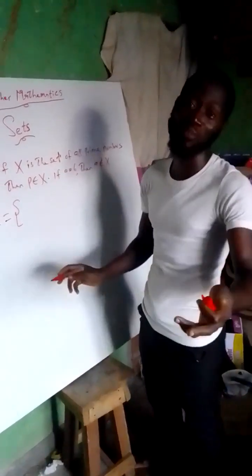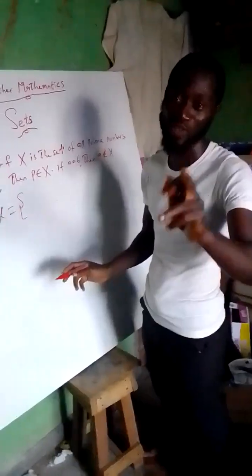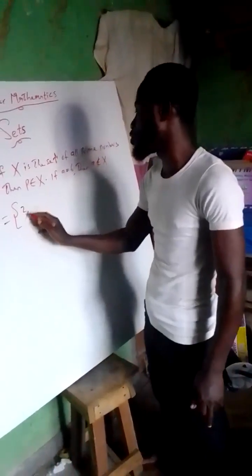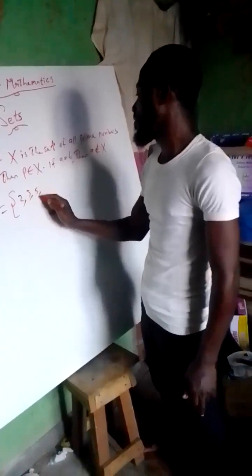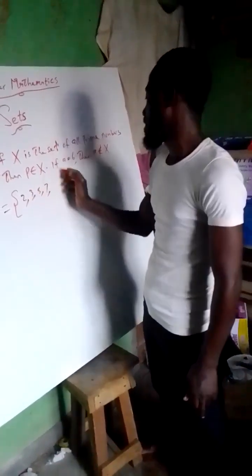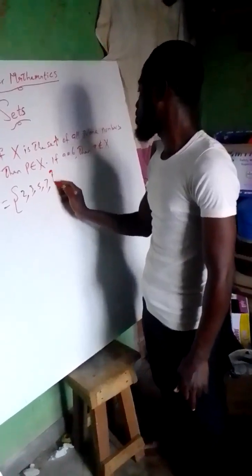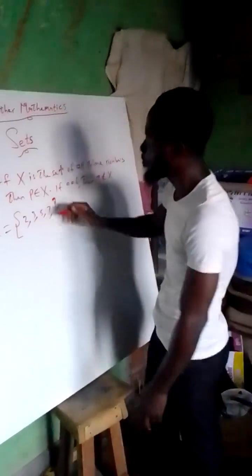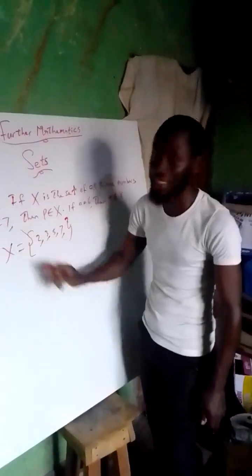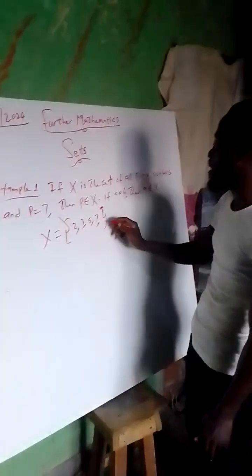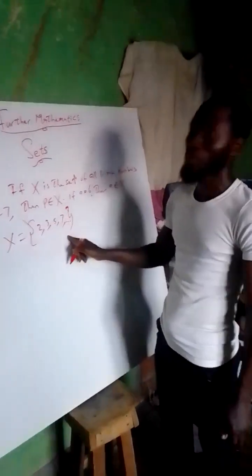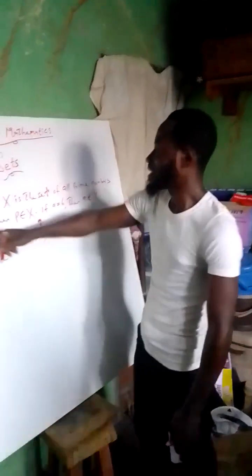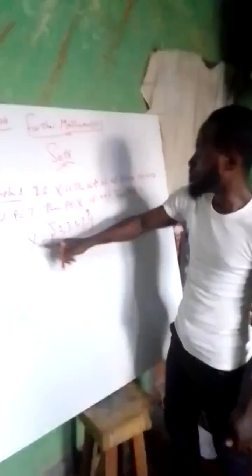Some of you made a mistake by saying 1 is a prime number. 1 is not a prime number. The prime numbers are 2, 3, 5, 7, and so on. So if X is the set of prime numbers, then 7, which equals P, belongs to X.